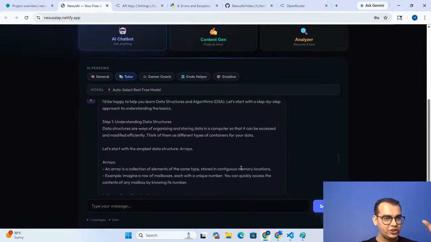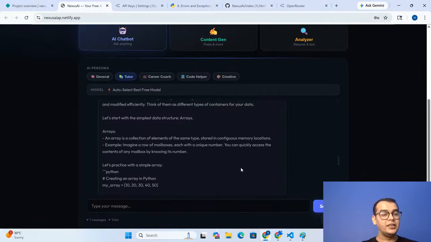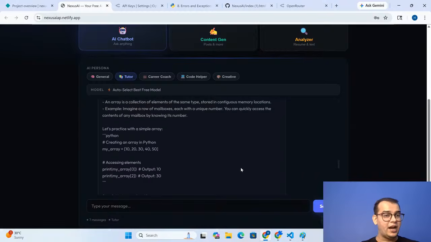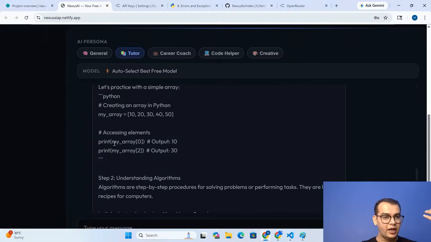Understanding data structure, that is step 1. And it is telling me the key highlights. The simplest data structure is the array, so you should start with the array. What is the array? Let's practice this array in terms of Python. Can you see this, everyone?